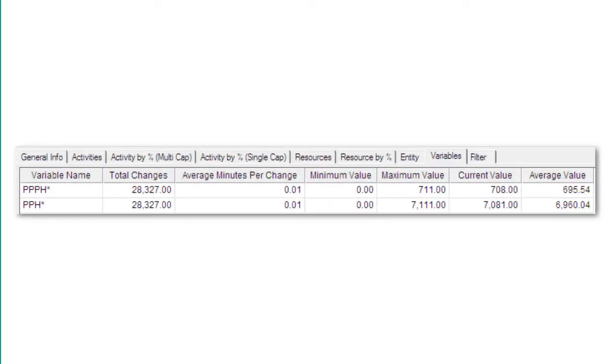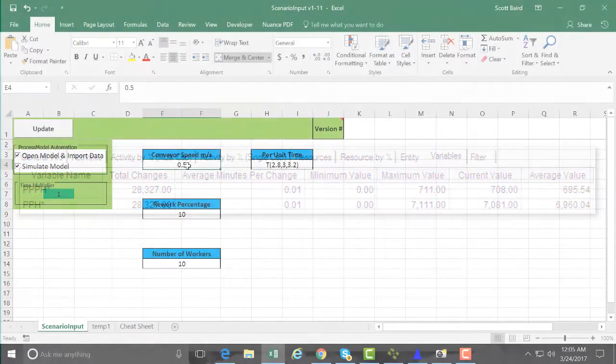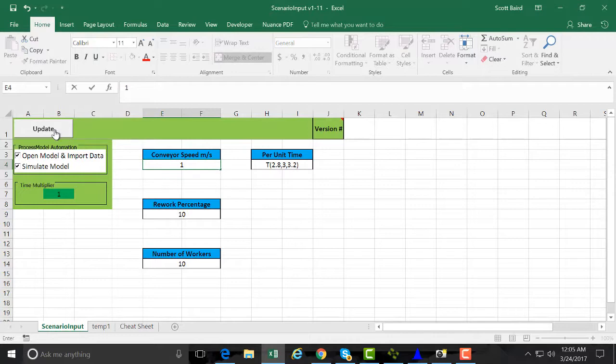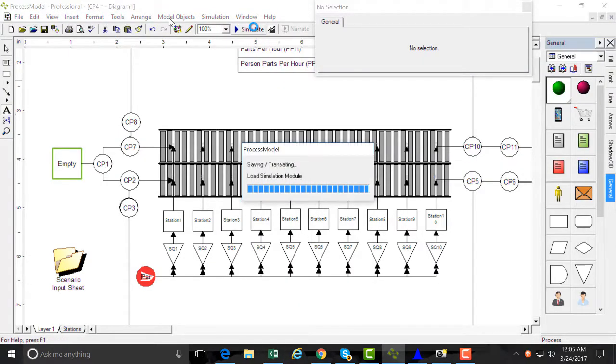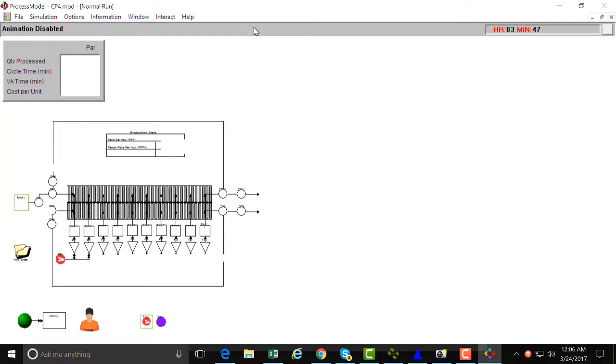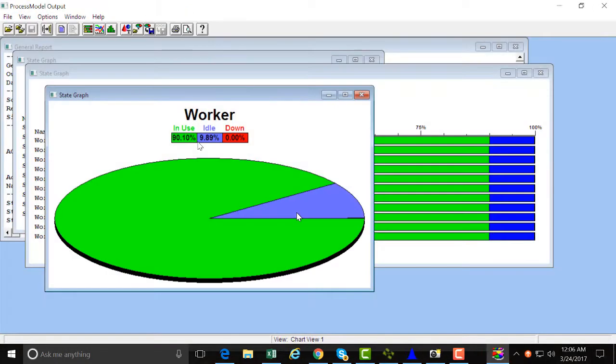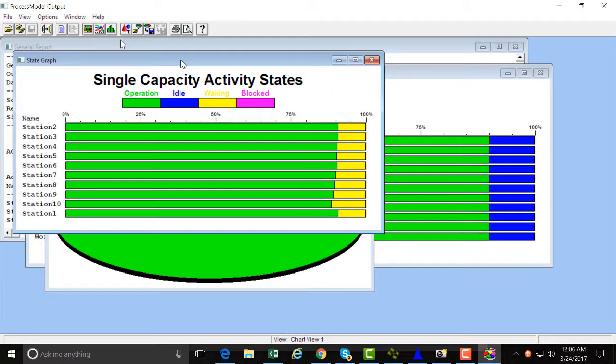Variables can be defined for anything. In this model, I calculated the pph and the ppph using variables. Models make system planning more effective. In less than 30 seconds, I can make a change to the model, run it, and see the effect. This allows me to fail fast so that I can ultimately succeed in finding the best solution.